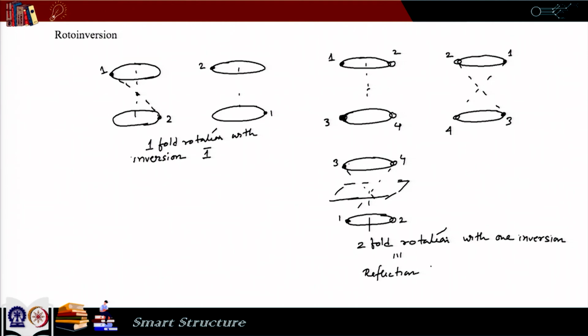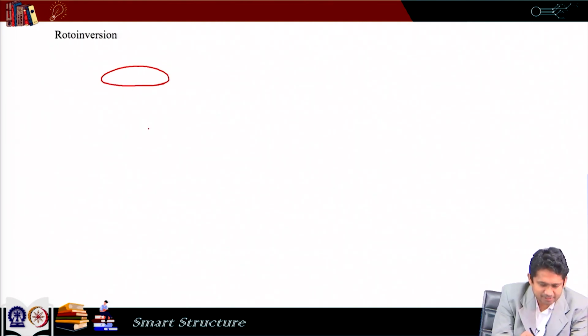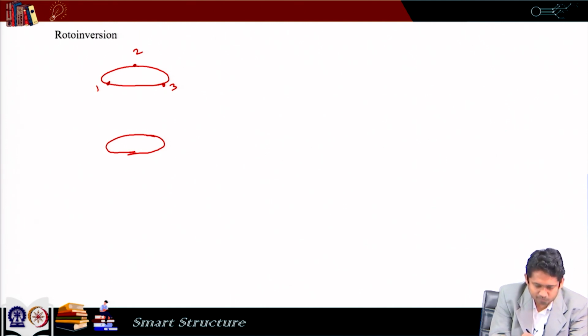Now, we will talk about a three-fold roto inversion. So, let us again imagine 3 points. One, 2, 3, and then we have 4, 5, 6.